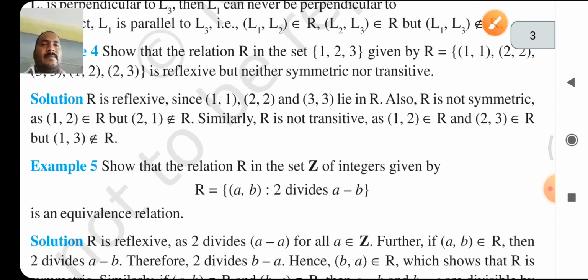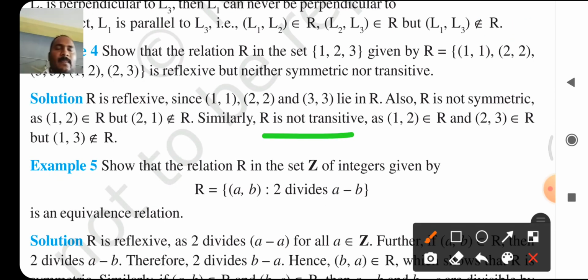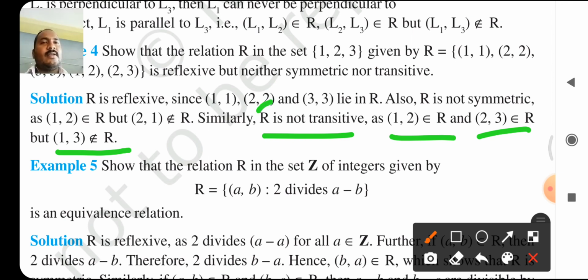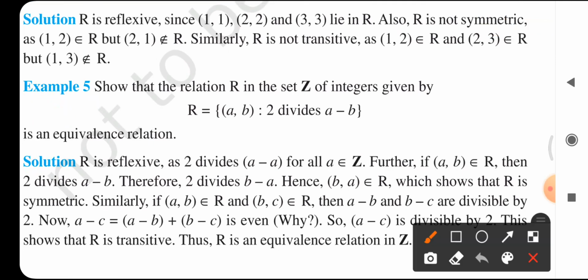Similarly, we prove R is not transitive. (1,2) belongs to R, (2,3) belongs to R, but (1,3) does not belong to R. Because of this, R is not transitive. Okay. Next, move on to the next example.